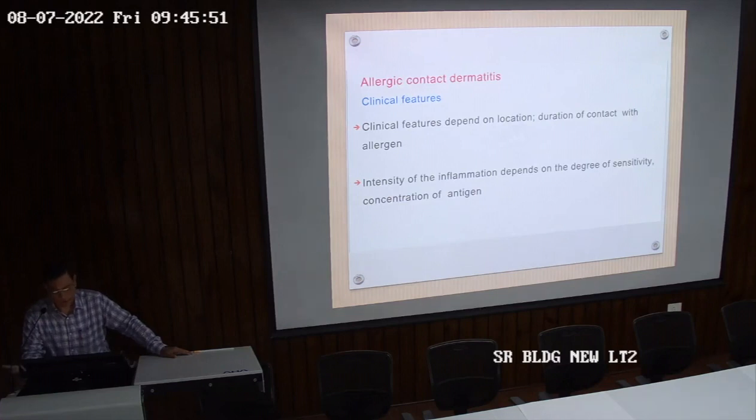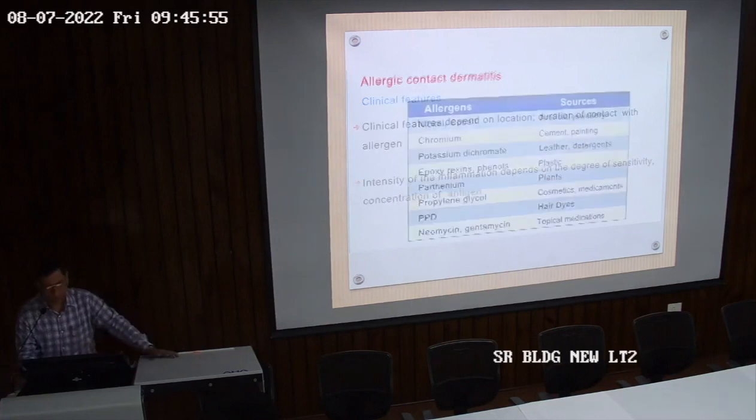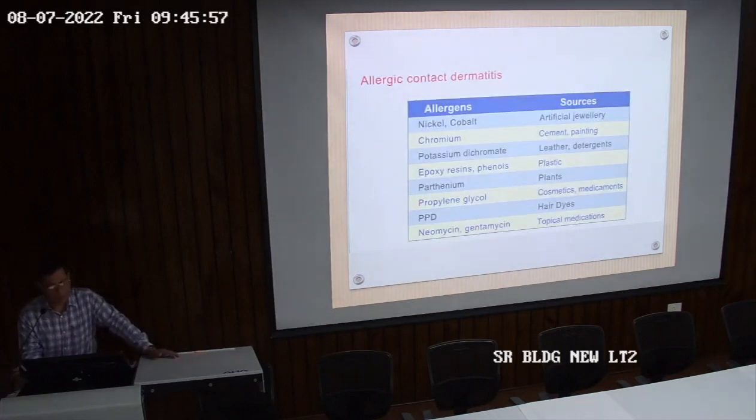Intensity of the inflammation depends on the degree of sensitivity and concentration of the antigen. So these are the common allergens and the causes of allergic contact dermatitis. So in artificial jewelry you will find nickel is there and cobalt is there. Chromium is present in cement and paints. Then potassium dichromate is present in leather and detergents. Epoxy resins, phenols are present in plastics. So plastics, all this may cause allergic contact dermatitis.